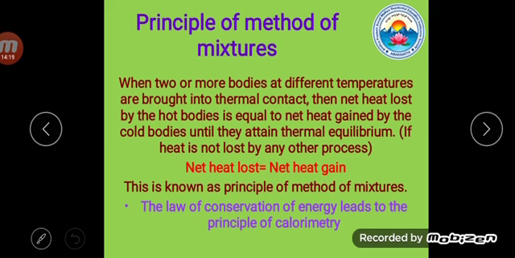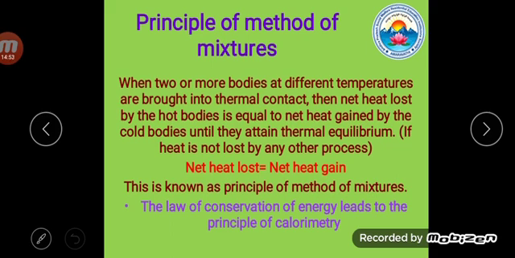When two or more bodies at different temperatures are brought into thermal contact, or these two beakers of water are poured into another beaker, then the net heat lost by the hot bodies is automatically gained by the other one. So the final formula: net heat lost is equal to net heat gained.